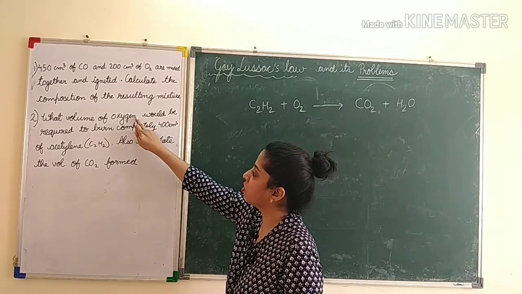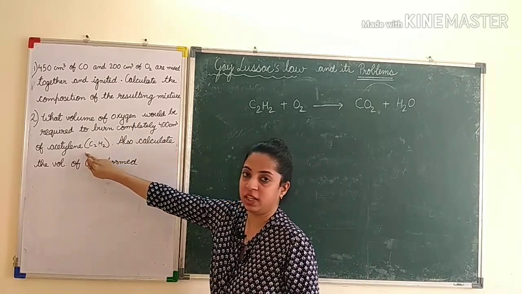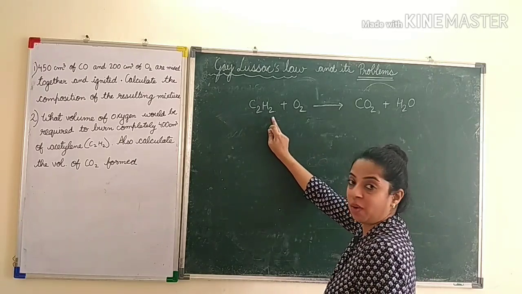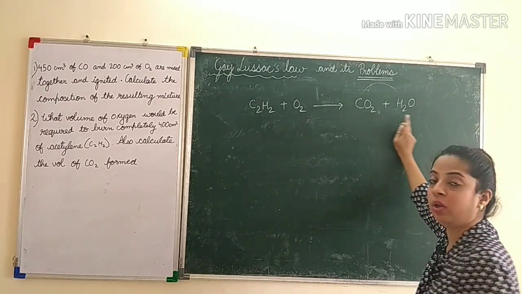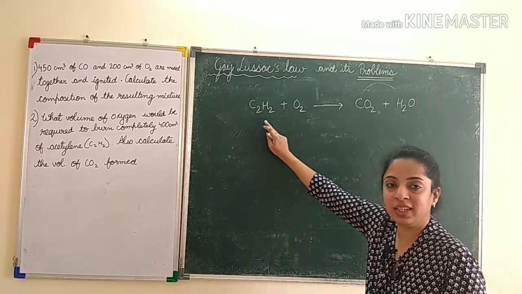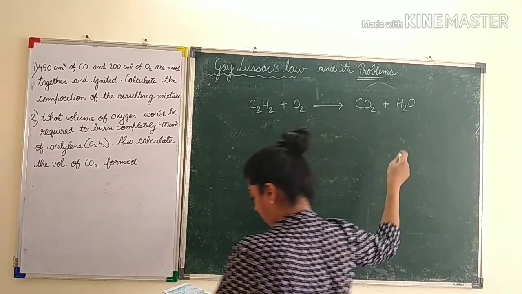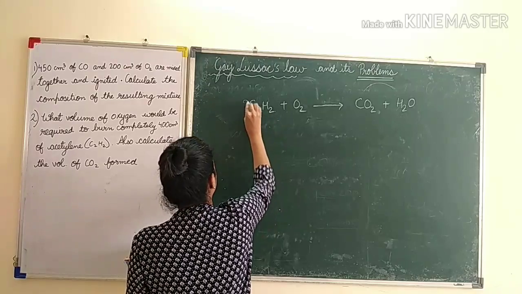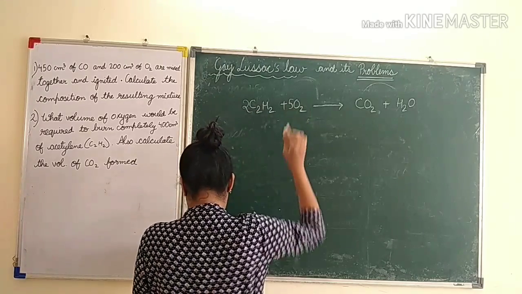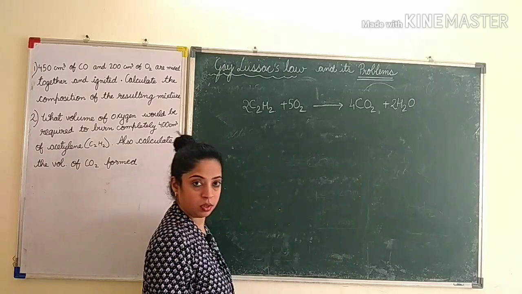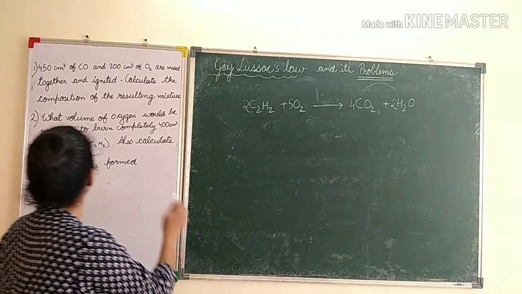Now we know that oxygen is reacting with acetylene. So acetylene and oxygen. I said whenever a hydrocarbon is reacting, you will form CO2 and water. So after writing this skeletal reaction, we will now balance it. So this becomes 2, 5, 4 and 2. Right. Now what is given?